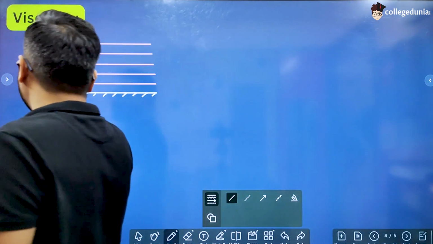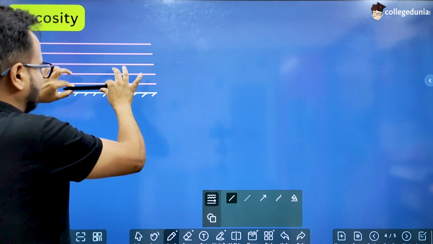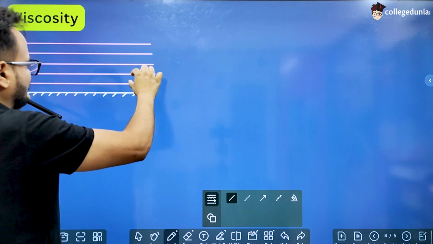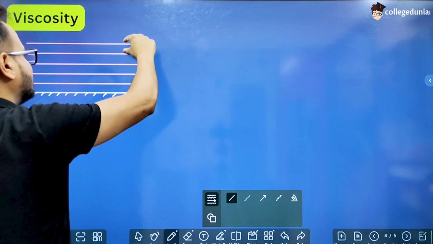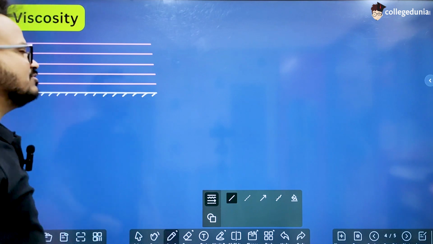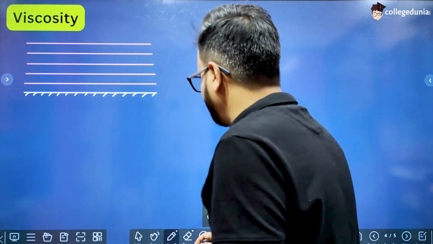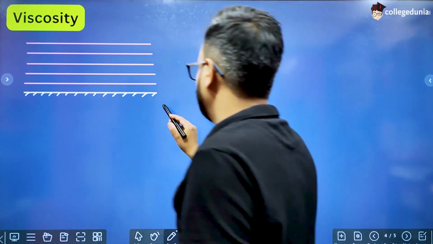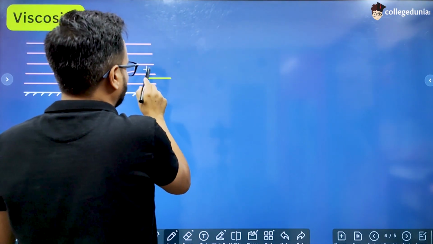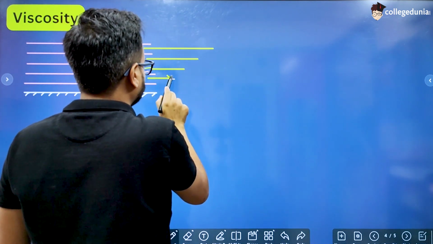So this surface tends to make the velocity of this layer equal to its own velocity, which is 0, and the layer which is slightly above this layer, that is the second layer, is moving with some velocity, and the next layer is moving with some more velocity, and the next with some more velocity. So as we go away from this surface, the velocity of the layer increases. So this has smaller velocity, this has slightly larger velocity, this has more velocity, this has even more velocity.